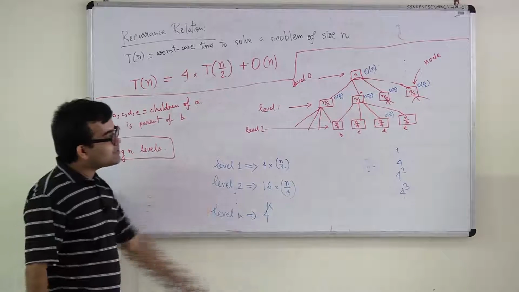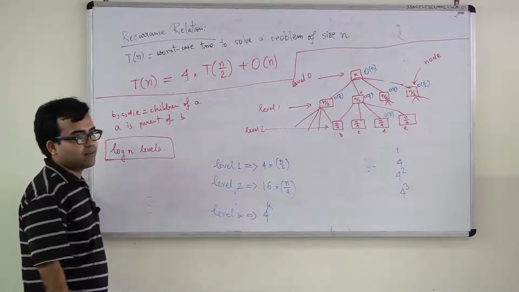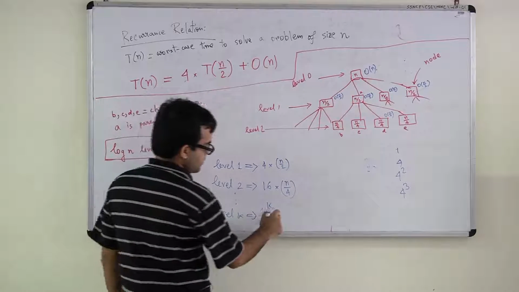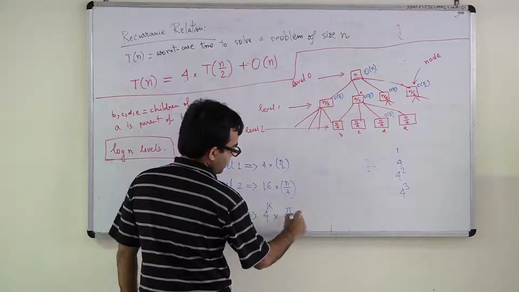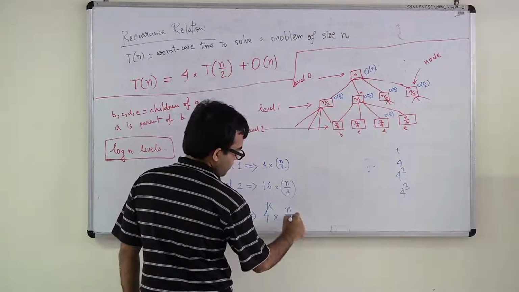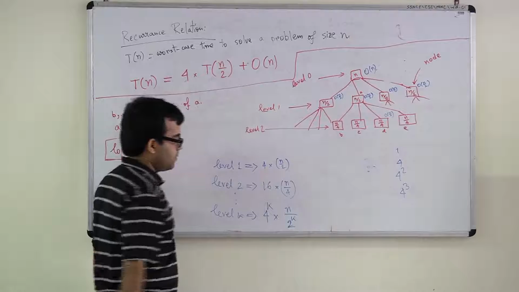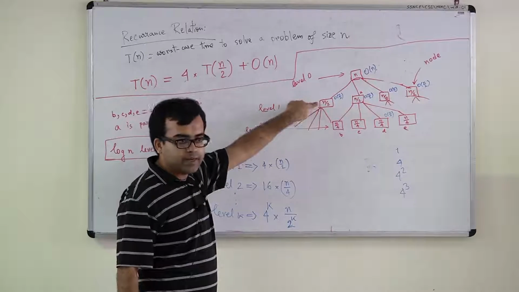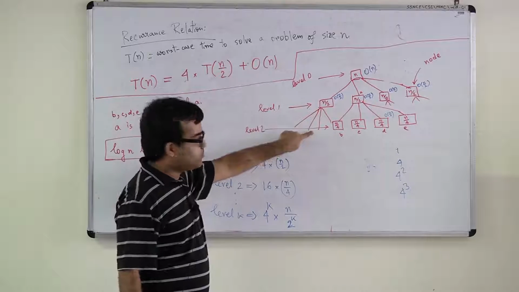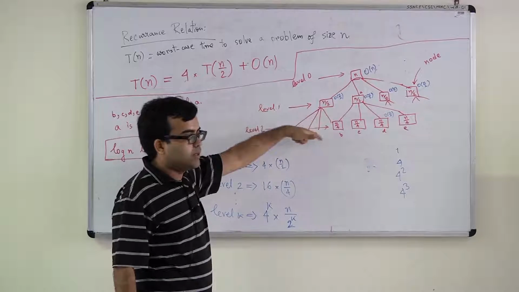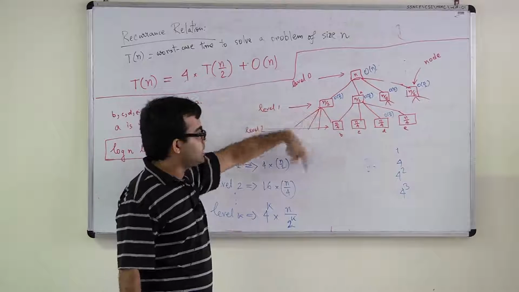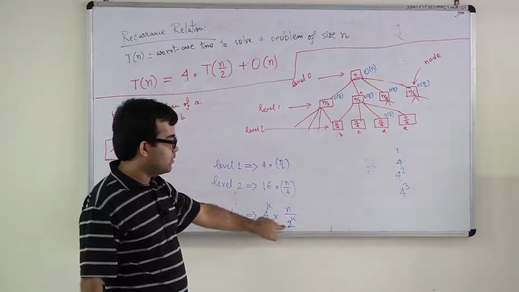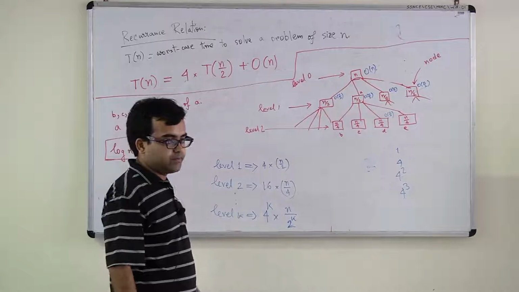What will be the size of each node in level K? N by? Correct. N by 2 to the power K. Why? Because the size of a node in level 1 is n by 2. In level 2, it's going to get half, so n by 2 square. In level 3, it's again getting half, n by 2 cube. In level K, it's going to be n by 2 to the power K.